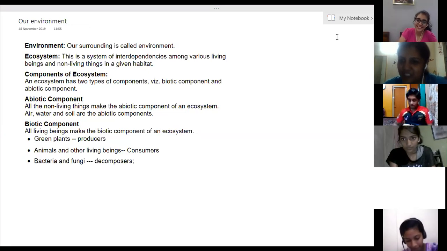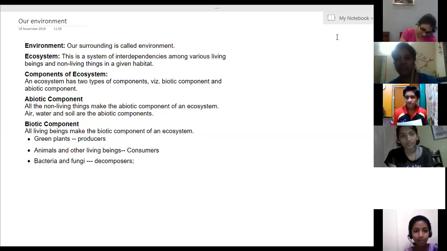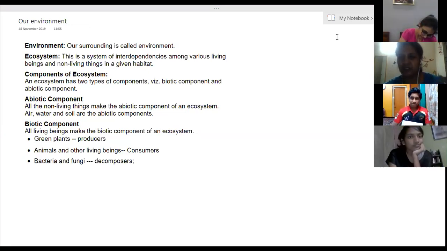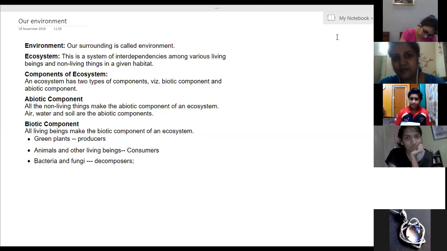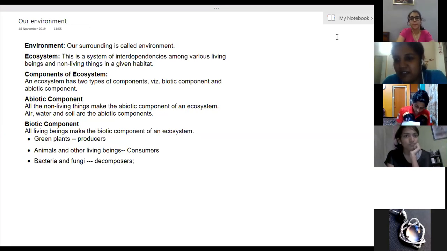Generally, some of the schools won't teach it. The last three chapters they won't teach. This is biology. Under EVS, but they have considered it under biology also. Okay, fine.